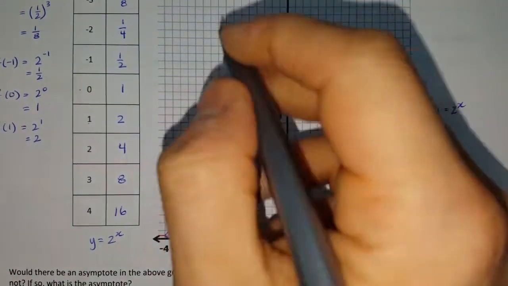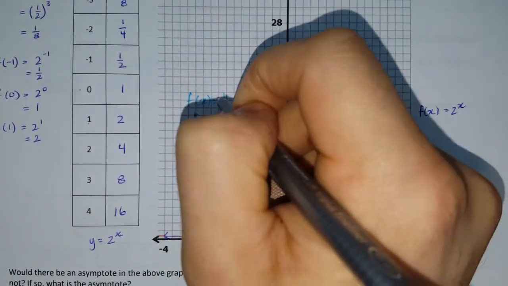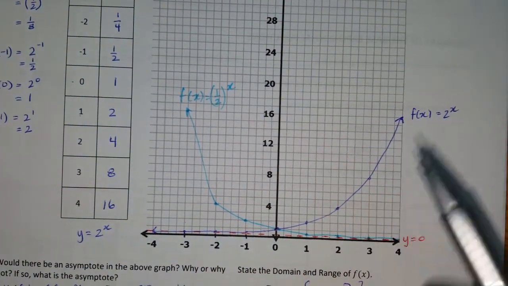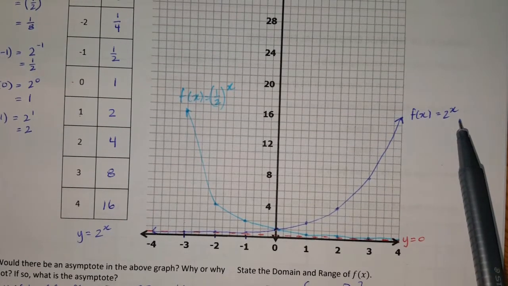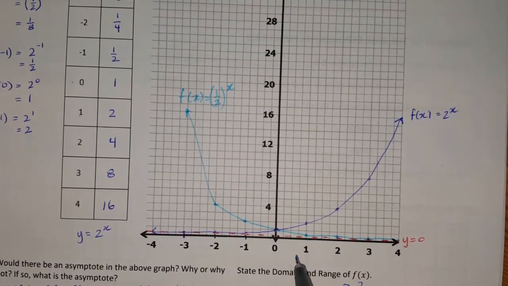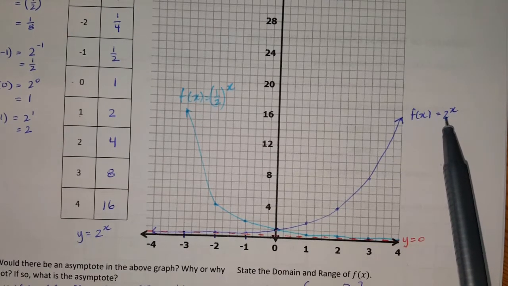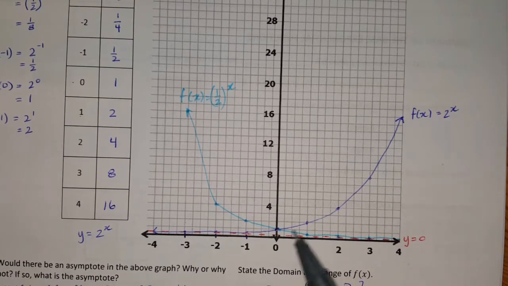So this right here is f of x is equal to (1/2)^x. And as we can see, it's a mirror reflection of the function f of x is equal to 2^x in the y-axis, right? So by taking the reciprocal of this base, 1/2, I've achieved a reflection in the y-axis.